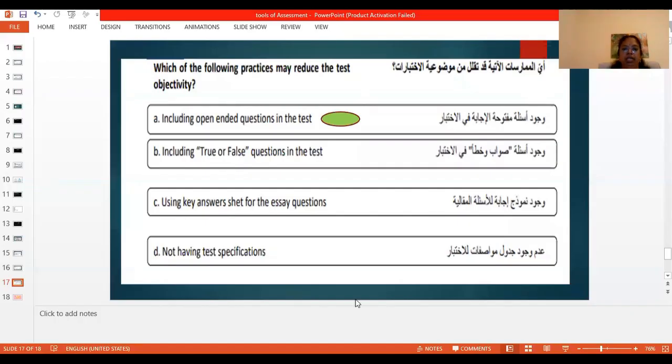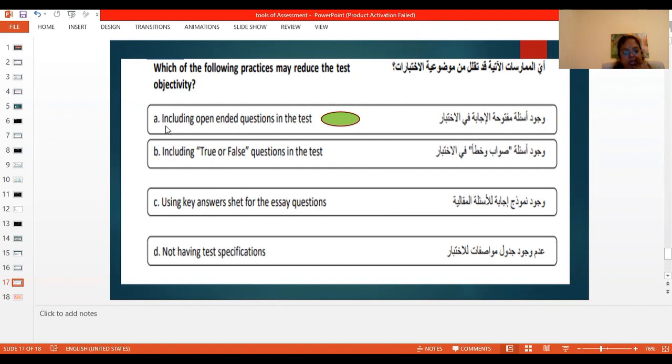Which of the following practices may reduce the test objectivity? We'll go from down. Not having test specification. This one speaks about validity, so we can rule out option D. Using key answer sheets for essay questions. Using a key answer script may increase the objectivity, so it is not the correct answer. Including true or false questions. Here also, when there is a true or false question, we have a perfect answer for each question, so there will not be any bias between the teachers who are correcting.